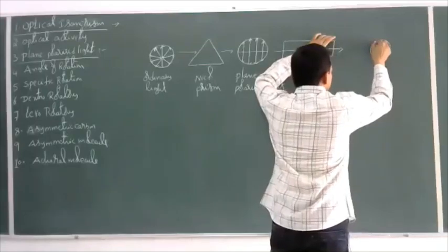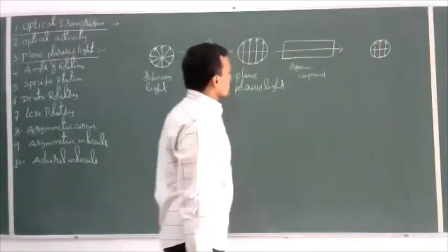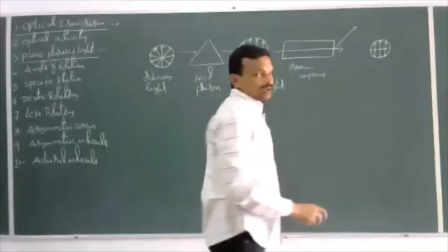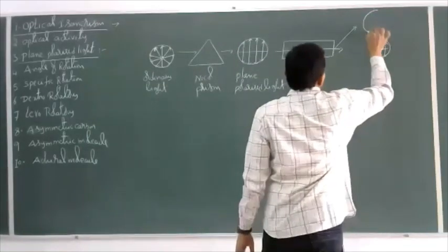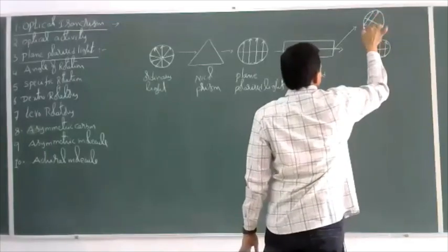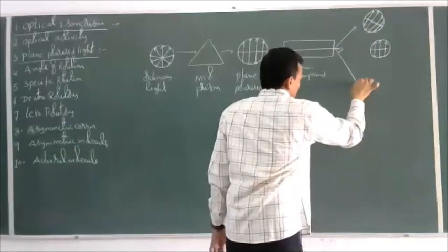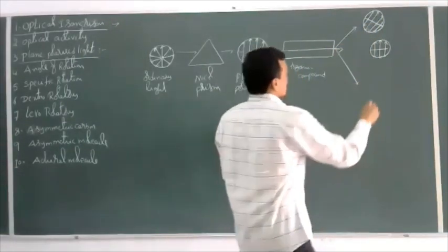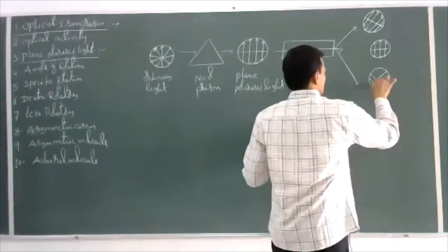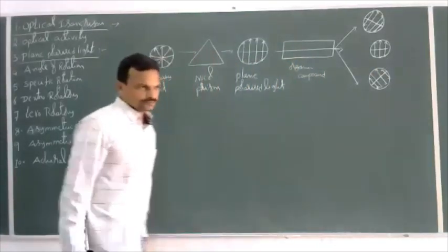Another possibility is that the plane polarized light can rotate in a clockwise direction, like this. Or the plane polarized light may rotate in an anti-clockwise direction, like this. So three possibilities are there.